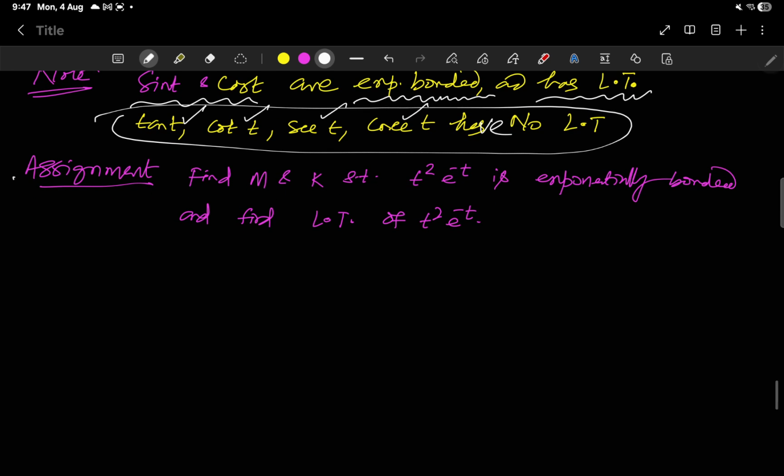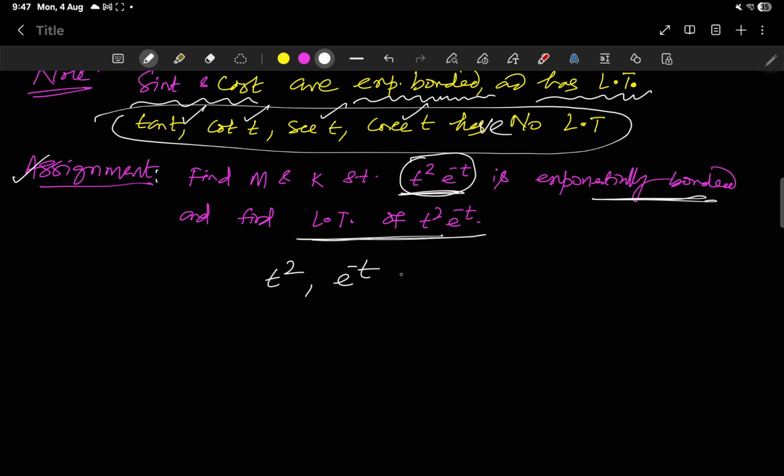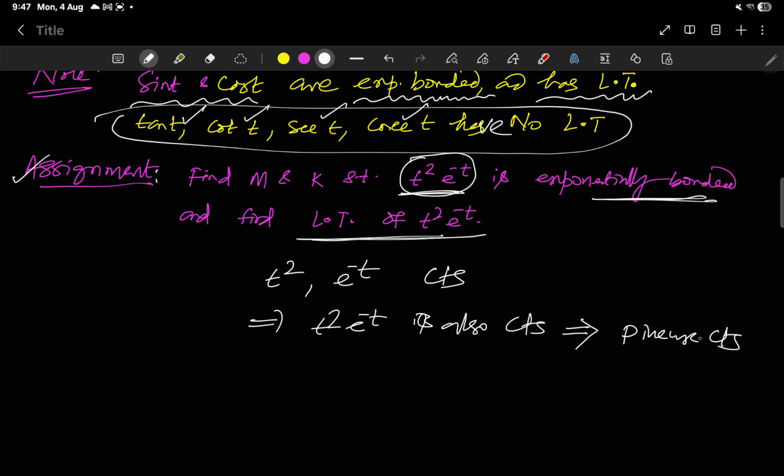Coming to an assignment question: find M and K so that this is exponentially bounded, and find the Laplace transform of this. You see, here t square and e to the power minus t are both continuous. So this implies t square e to the power minus t is also continuous. Every continuous function is also piecewise continuous.